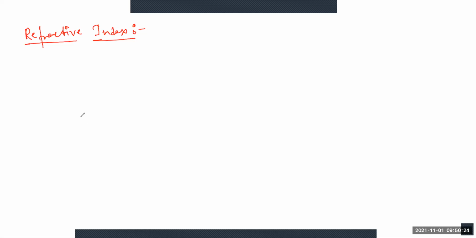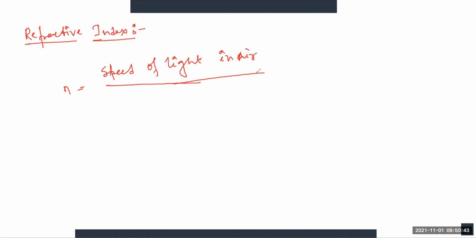Okay. So for the refractive index, there is a formula. Here n equals the speed of light in air divided by the speed of light in any medium. Okay, it is c by v.